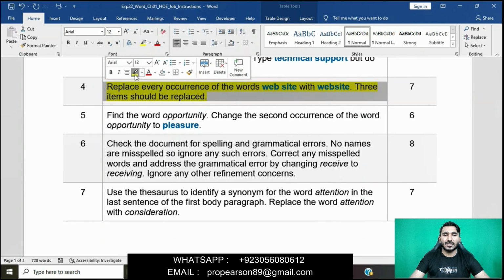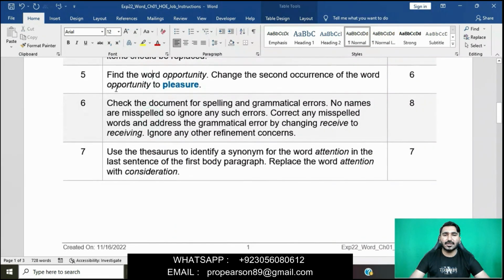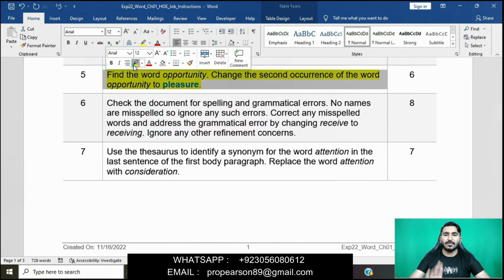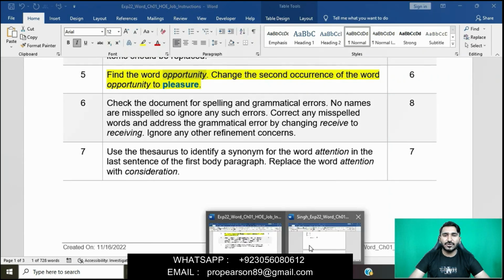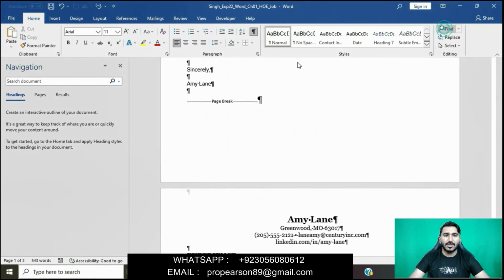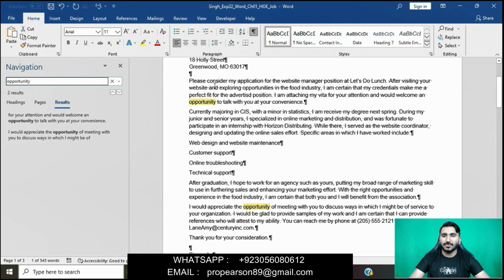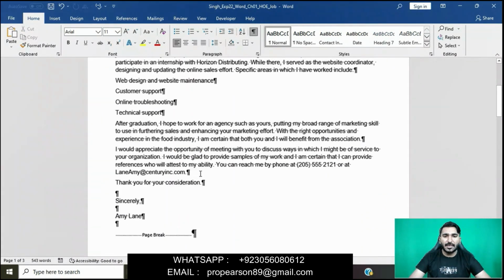Next question is question number 5. I have done 4 questions of this assignment right now. In question number 5, find the word opportunity. Change the second occurrence of the word opportunity to pleasure. Okay, we will copy this, and then we will find this word opportunity first. We will go to the Editing group, and then simply click on Find. In the navigation pane, we will paste here, and then we will find this word opportunity. You can see here is opportunity, and then we will close this.